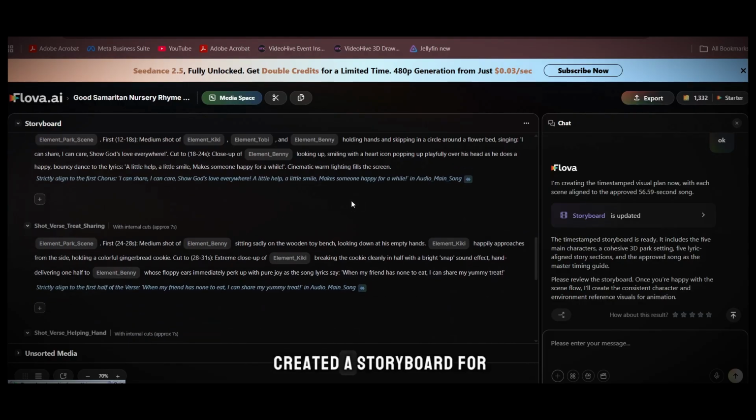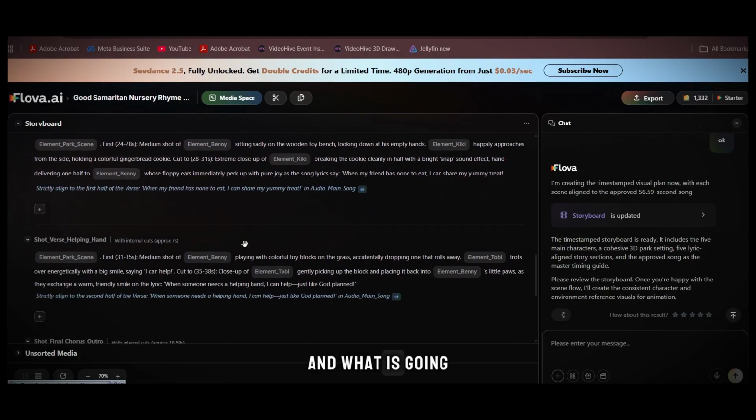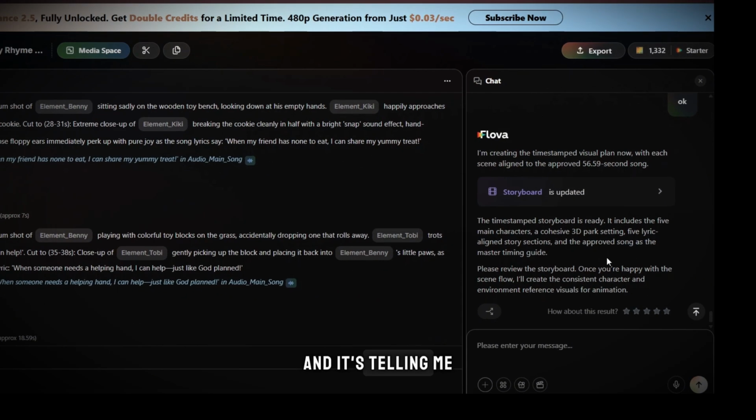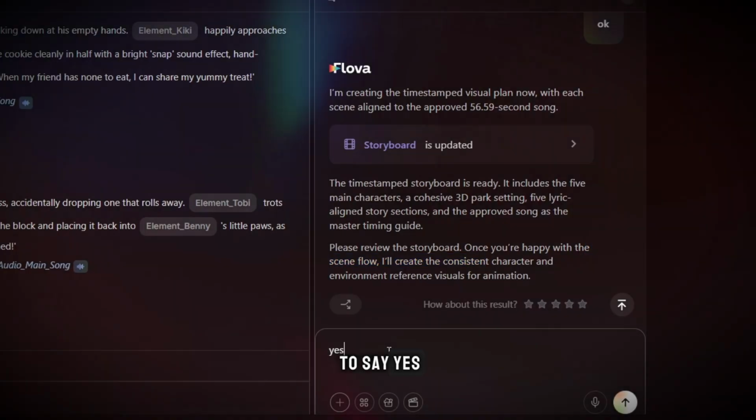The AI tool has created a storyboard for the full video telling me the characters, where the characters are going to be, and what is going to be seen in every shot. And it's telling me to review it, and if I'm happy with it, we can just say yes. So I'm just going to say yes.